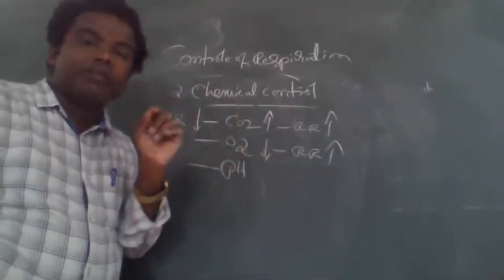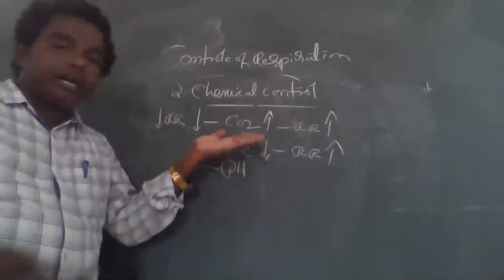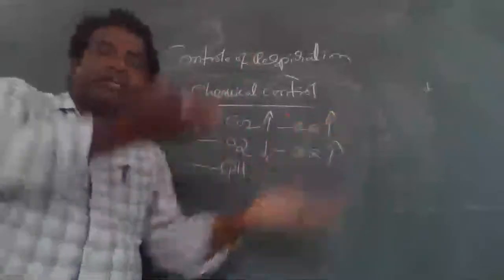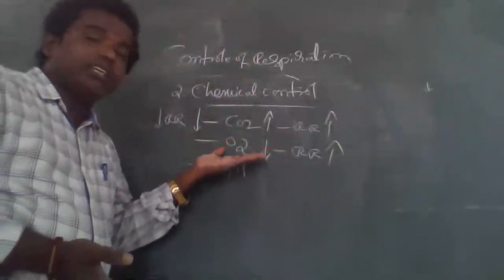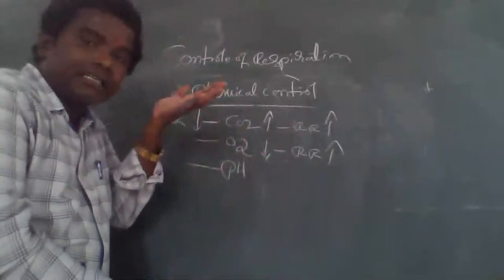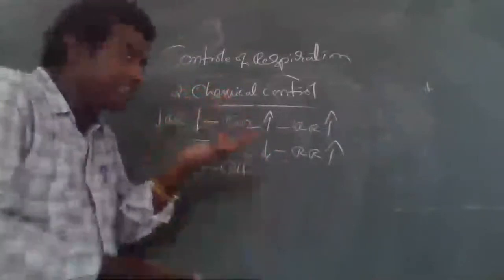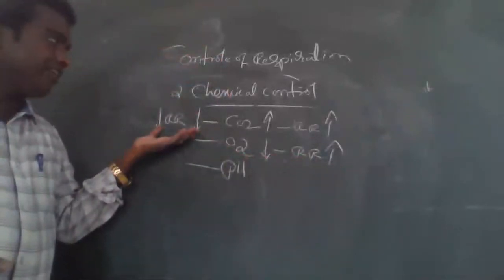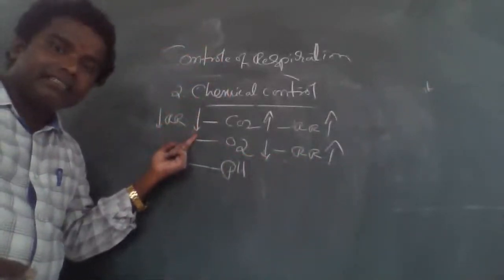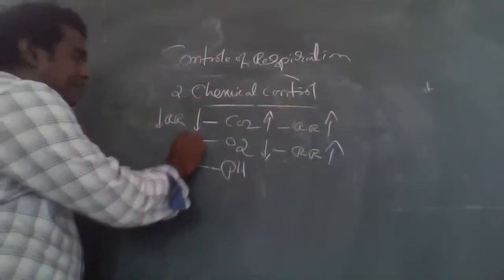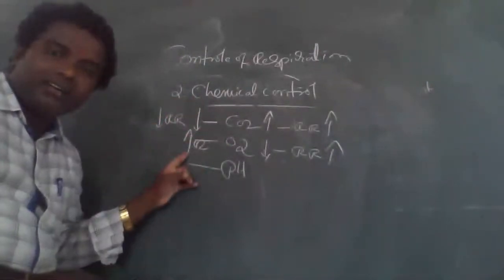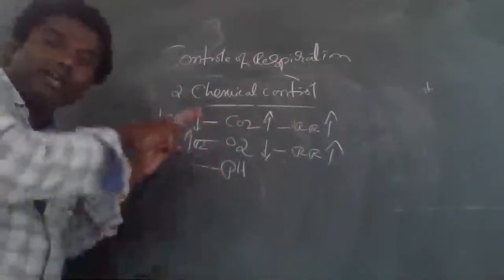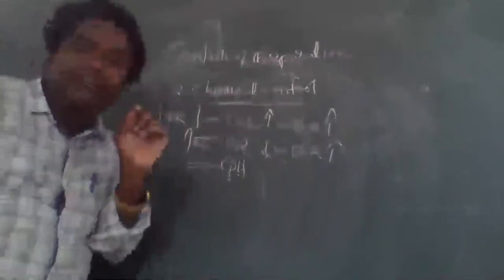Okay, now that is one of the important points. Once I repeat, if the carbon dioxide level is increased, respiratory rate also increased. In that condition, oxygen concentration should be decreased. Respiratory rate also increased. Very important thing: carbon dioxide level decreased, ultimately what happened? Oxygen level increased. If the oxygen level increased, carbon dioxide decreased, but the respiratory rate should be decreased. Okay, that is very, very important.